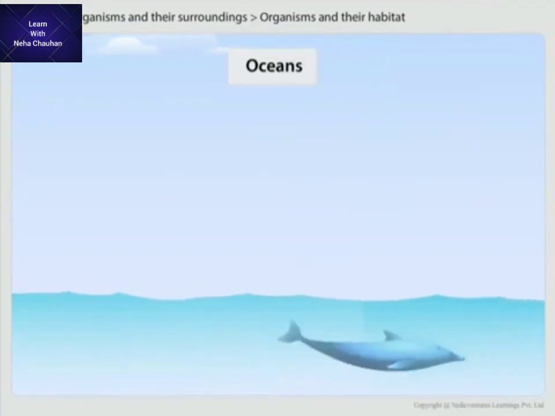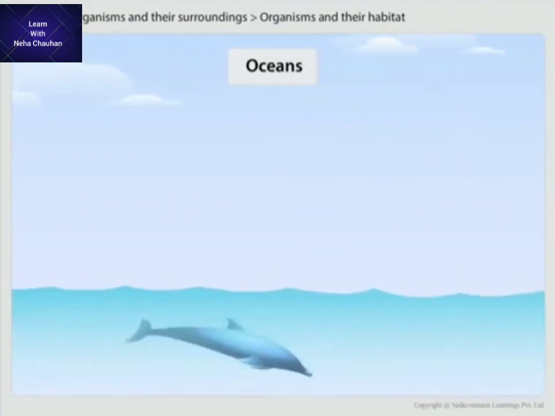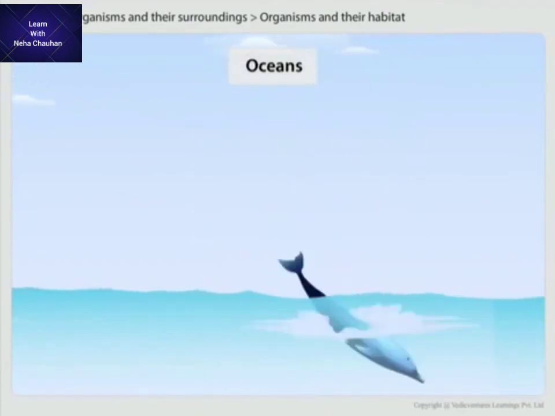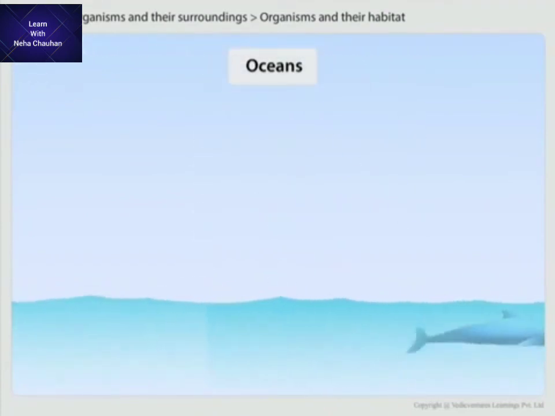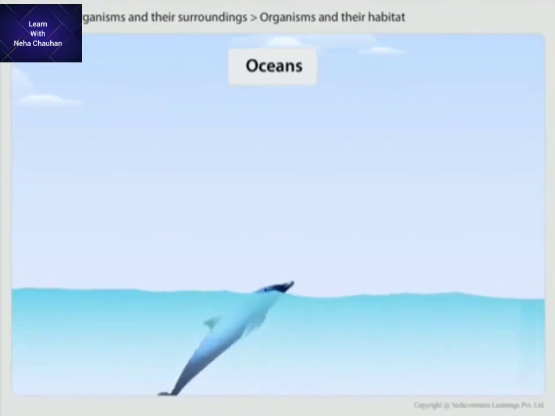They have a hole on their head to breathe. So this was all about the habitat.